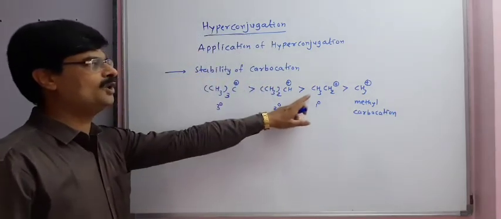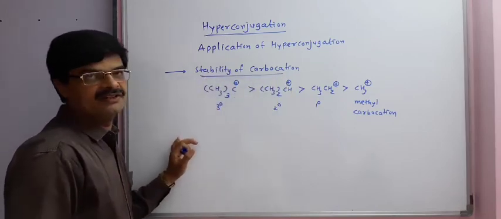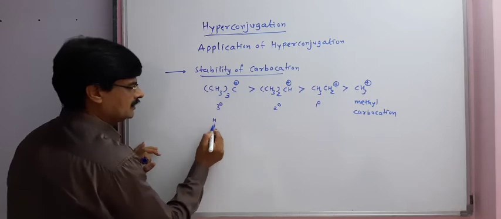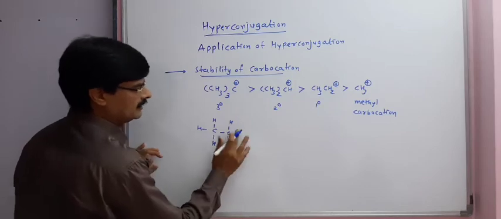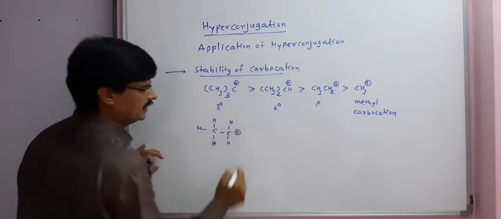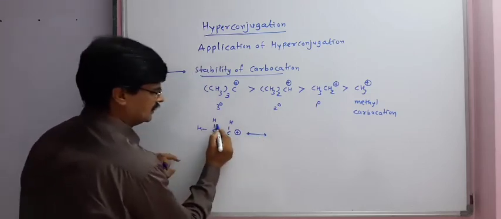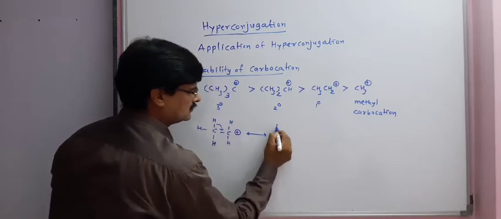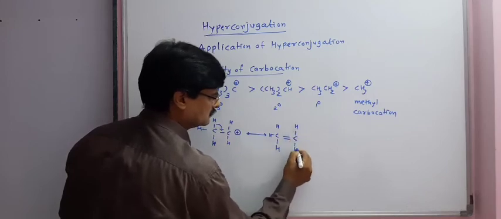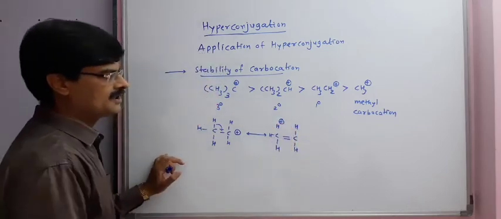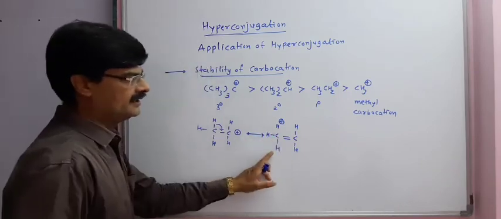Now, taking the example of ethyl carbocation, we will study how the 3-degree carbocation is most stable. The structure of ethyl carbocation is like this. The first hyperconjugative structure obtained is in this manner.